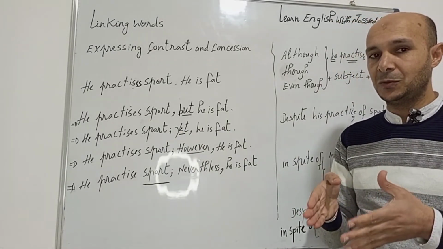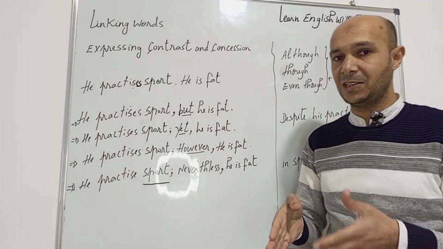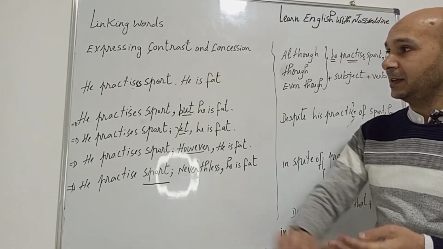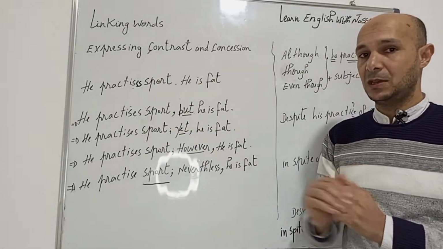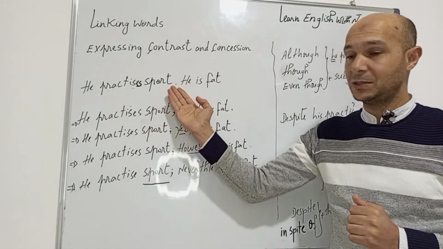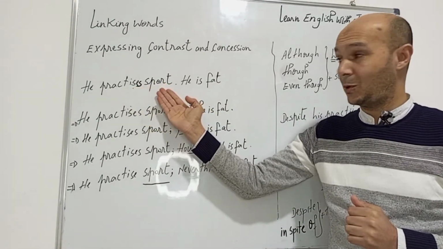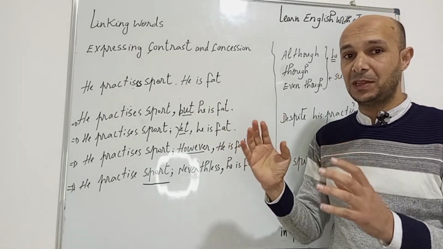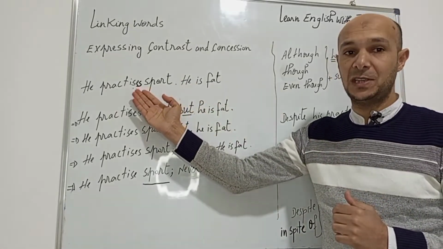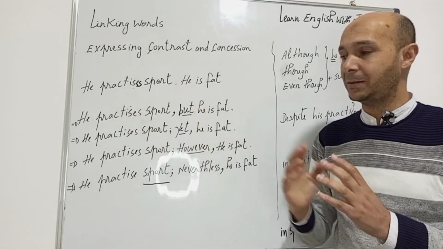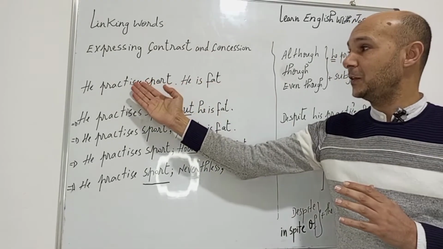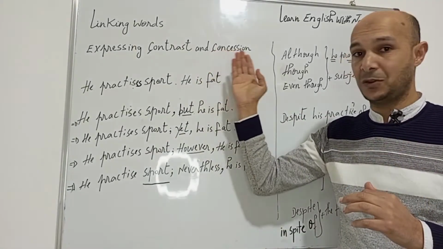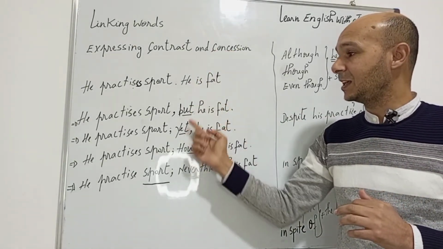So, to explain this in detail, let's have a look at this example. Let's read the first sentence. He practices sport. He is fat. So we need something to link between the first sentence and the second one, and to show contrast or concession, we need these linking words.